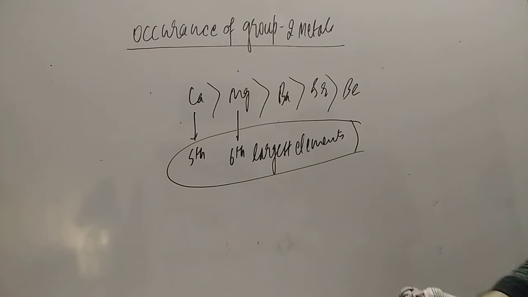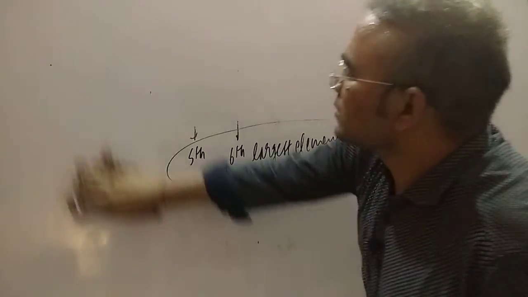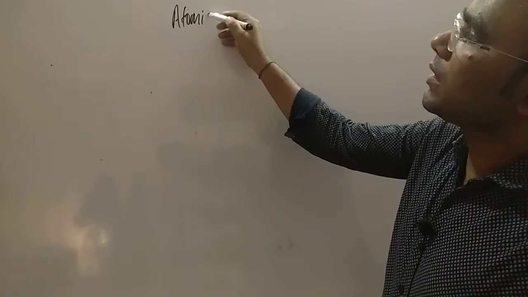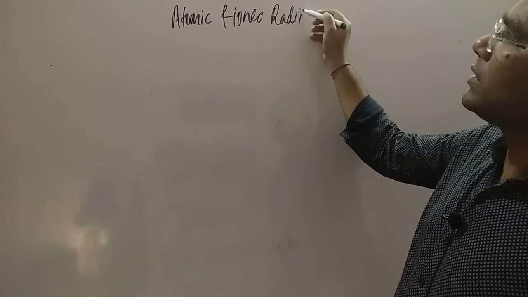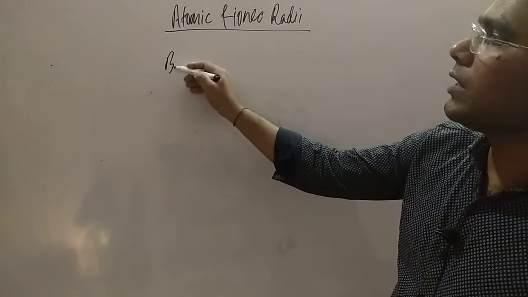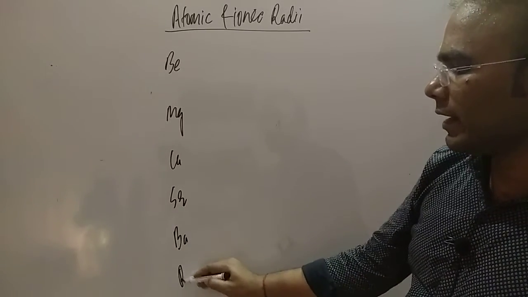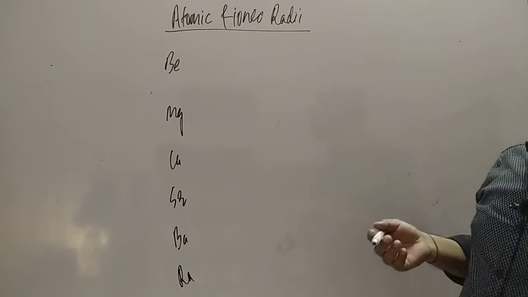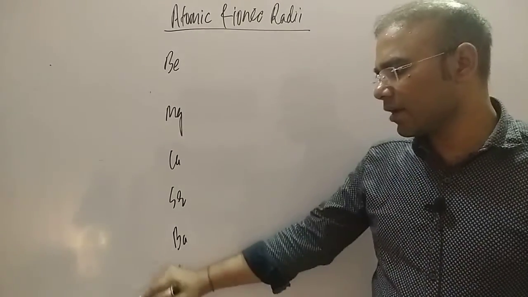Now, dear student, let us try to understand the atomic and ionic radii as we go down the group: beryllium, magnesium, calcium, strontium, barium, and radium. Radium we are not considering because its half-life is only 16 years and it continuously emits alpha, beta, and gamma rays.